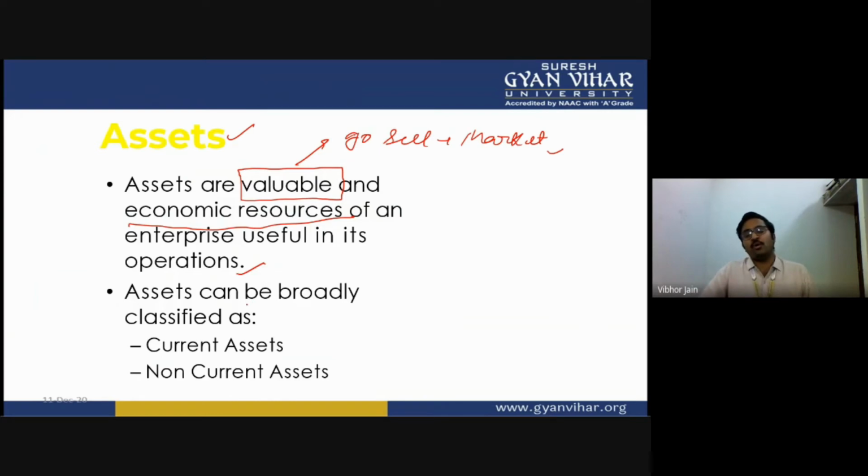Now, if I talk about classification of assets, of course, the assets can be classified into two types. These are current assets and non-current assets. Is it clear? Are you getting what I'm trying to say?